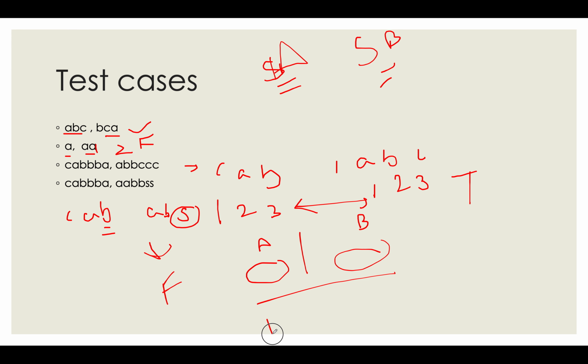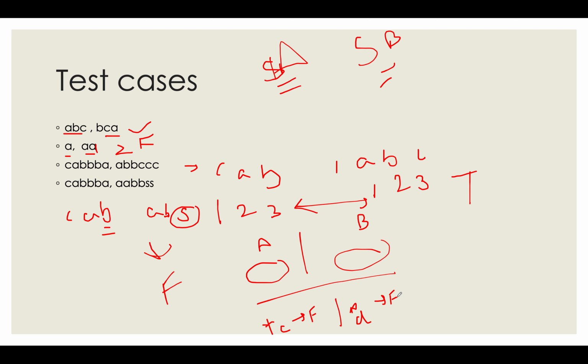So for any character, if frequency f is there, the same frequency should be there, maybe for a different character, in B as well. If these two conditions are met, the solution is possible.